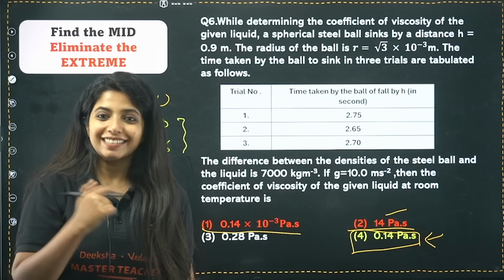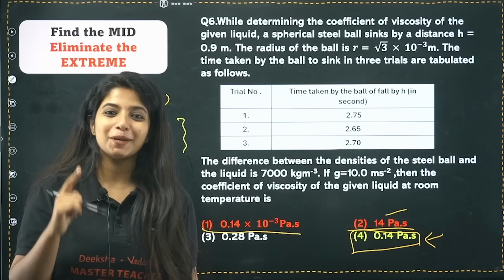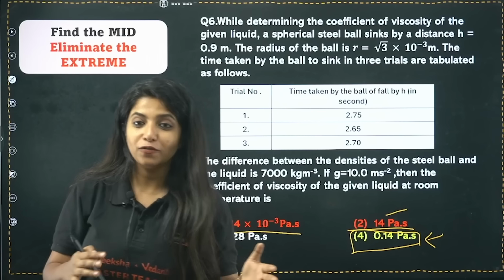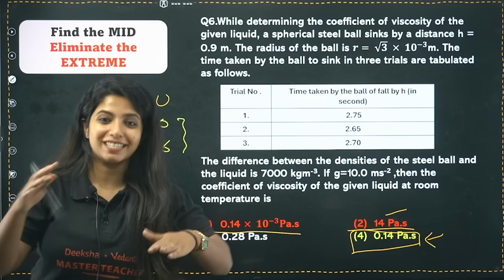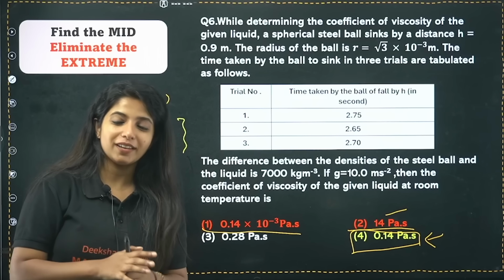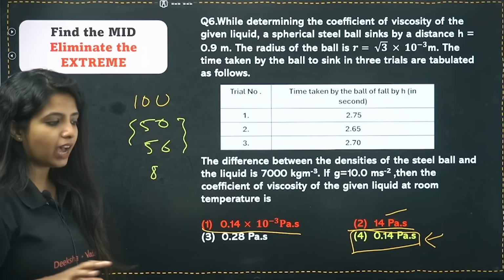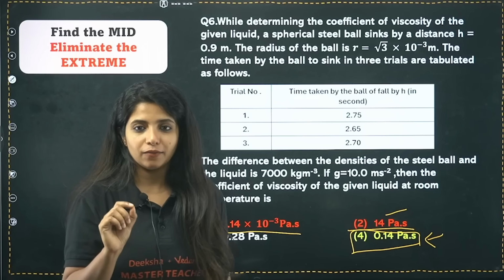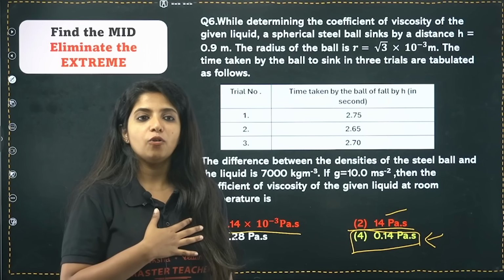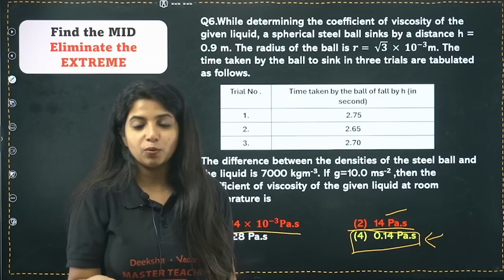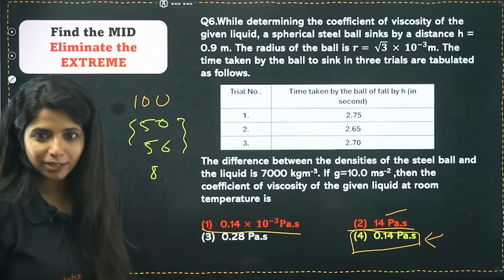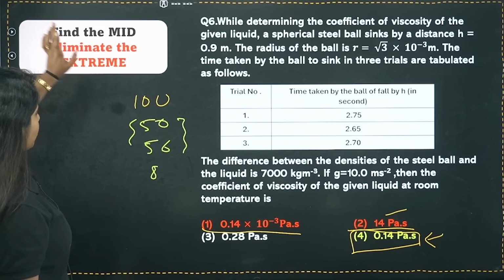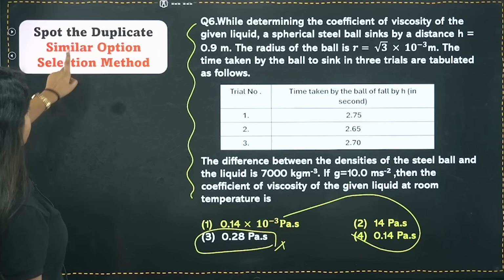So as I said, these things have to be applied only for the questions for which you're ready to take the risk. You should not be making a question risky. Rather, you should be making sure that for one particular question, where I do not have any answer, I can just randomly go and attempt it without having a fear that, oh my god, I knew the answer and still I am doing something else. No, that should not be the case. Cool. So that is the similar option selection method and also eliminate the extreme.